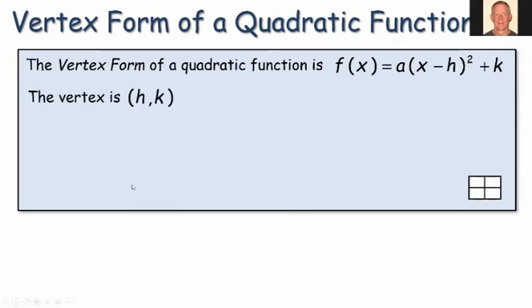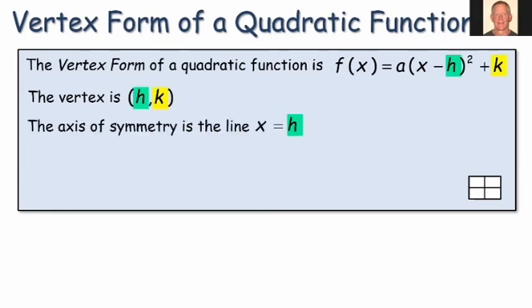So why do we call this the vertex form? Well, it turns out that the coordinates of the vertex are the h and k values here, because that's how far we're going to move the vertex from the origin. The axis of symmetry turns out to be whatever our h value is. Now, we've got to be a little careful. Again, the standard form has subtraction in it, so we have to take into account that negative.